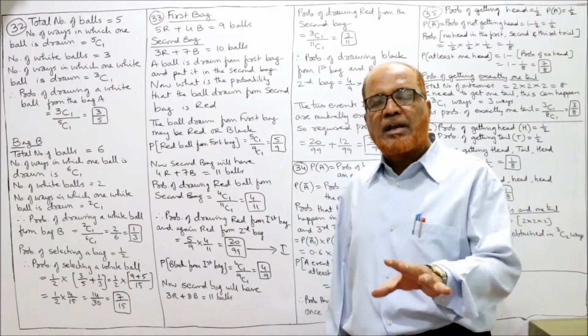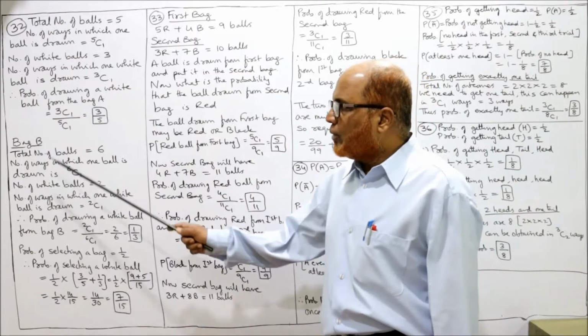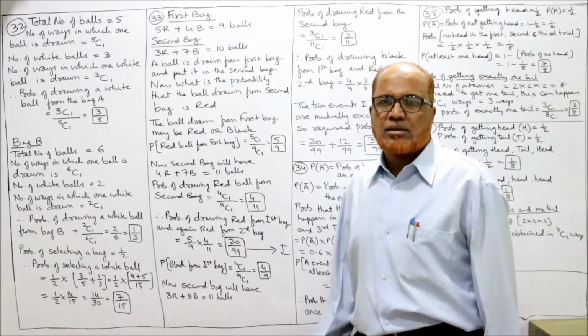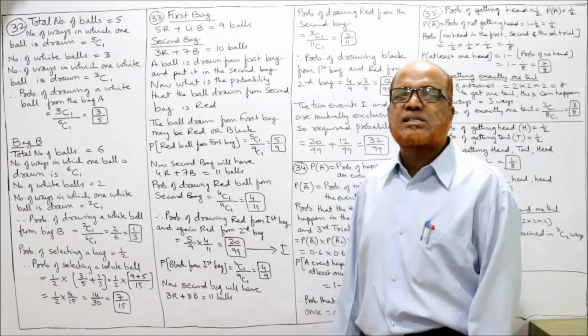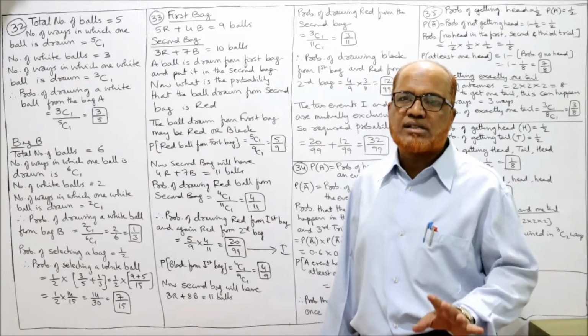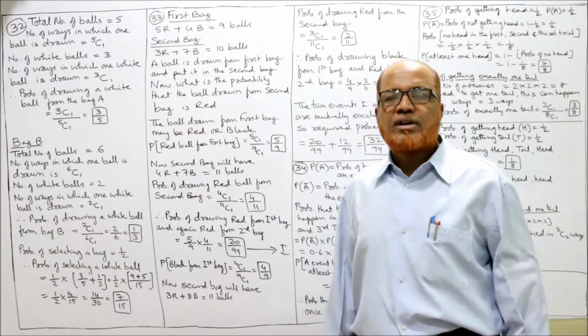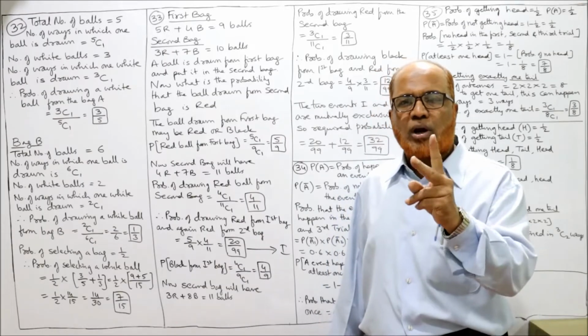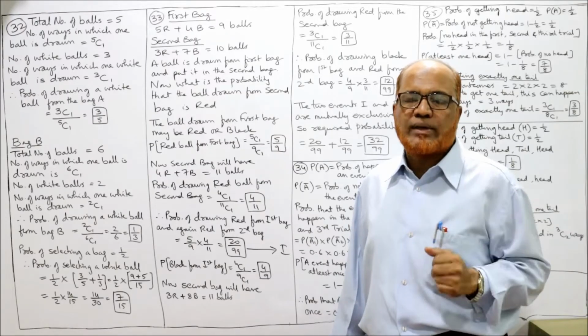Now similarly we find out what is the probability of drawing a white ball from bag B. So bag B, total number of balls 6. So how many ways we can select a ball from 6 balls? 6C1. Total number of ways are 6 ways. Now number of white balls are 2. So how many ways we can draw one white ball out of 2? 2C1, that is 2 ways.